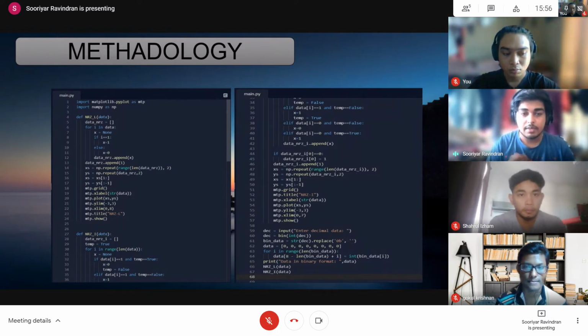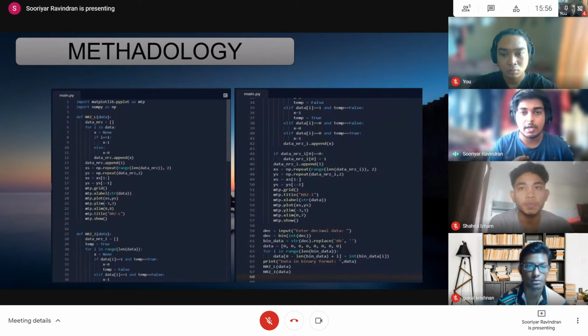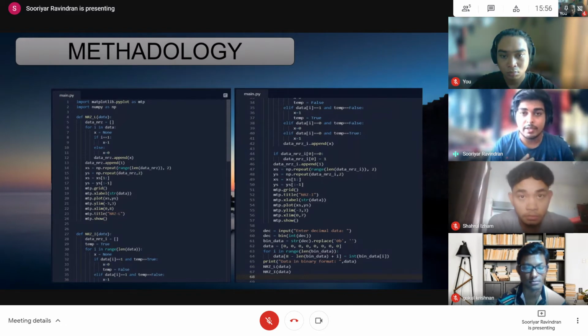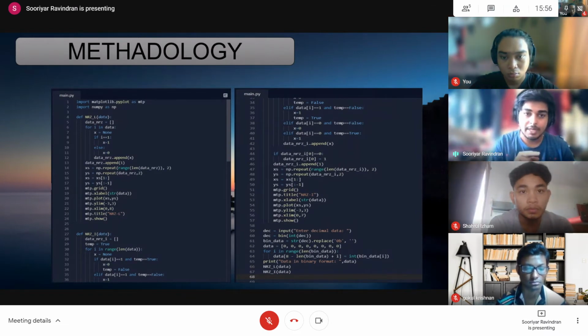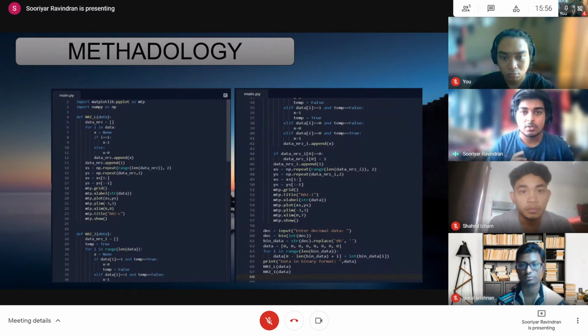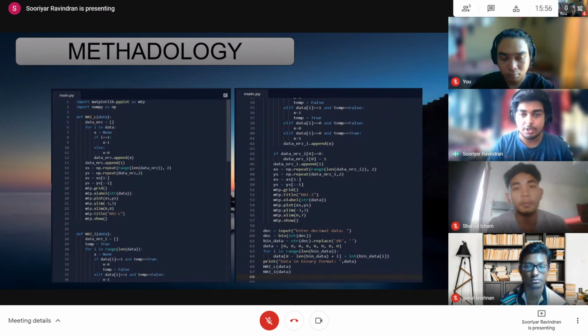What it does is the code will ask the user for a decimal value. We have to put in the decimal value. For this example, I put 86, and the decimal value will be converted into a binary value, and the binary value is the data that we'll be using for our main coding. So the binary value will be used in the main coding, and the line code will be plotted.